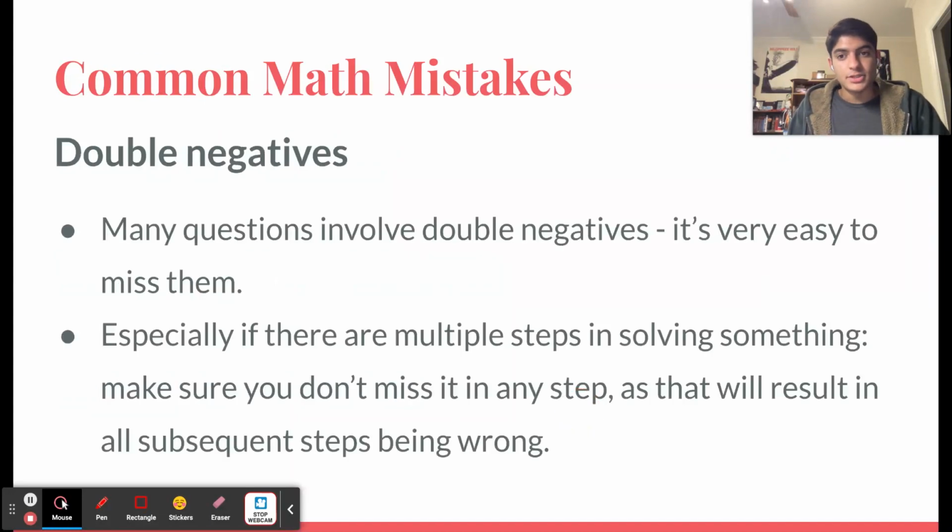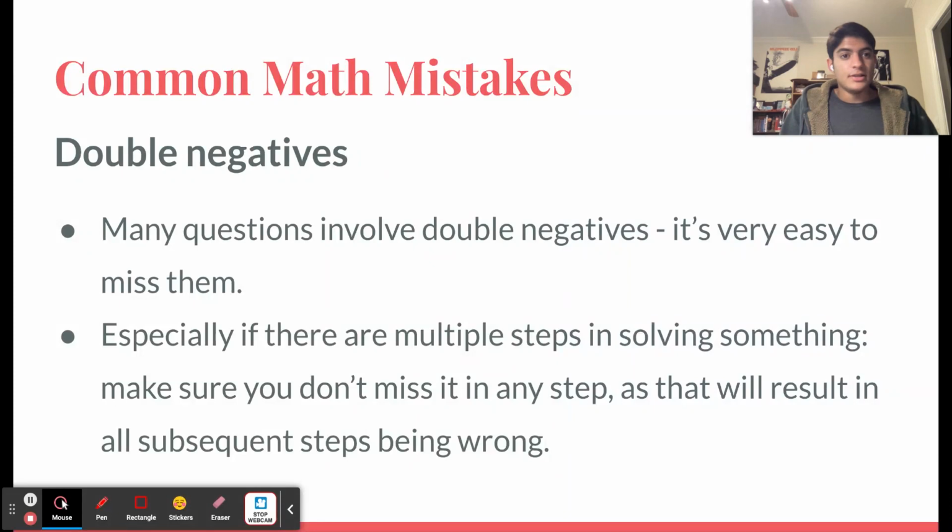So, common math mistakes. Basically, these are mistakes that you can make in spite of knowing all the content, because lots of people take the SAT who know all of the content they need. They've taken all the necessary math classes and they know all the content, but they still make these kinds of mistakes. And so in order to get a perfect score on the math, you have to be able to avoid these kinds of mistakes that you could make even if you still know all the content.